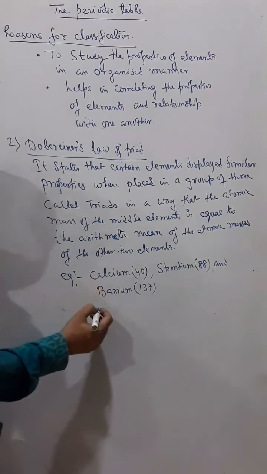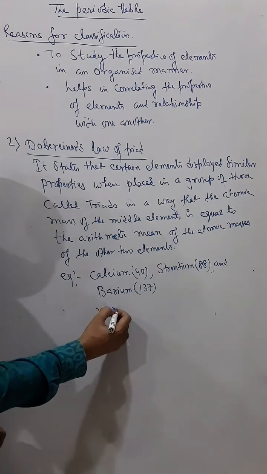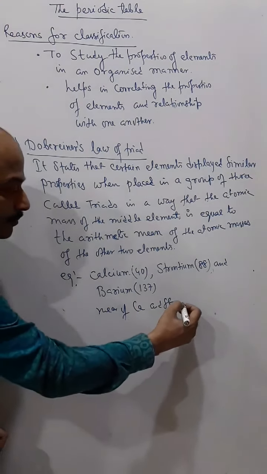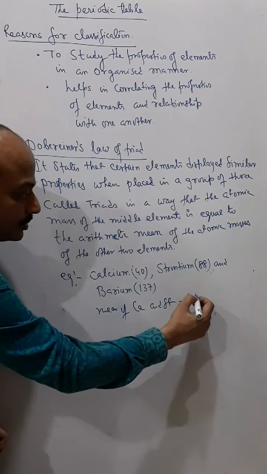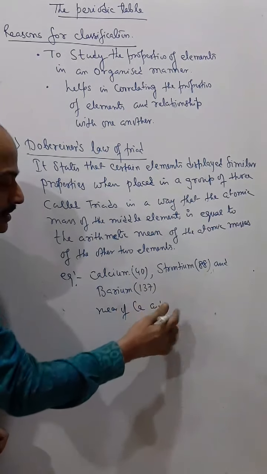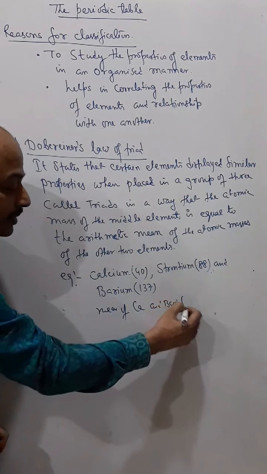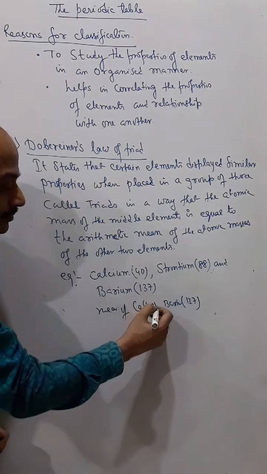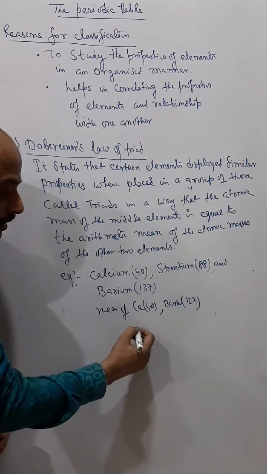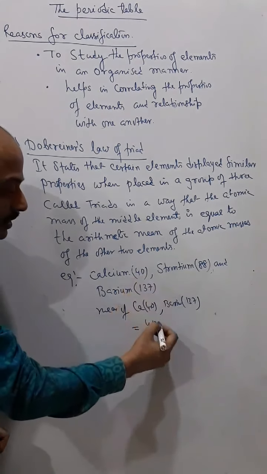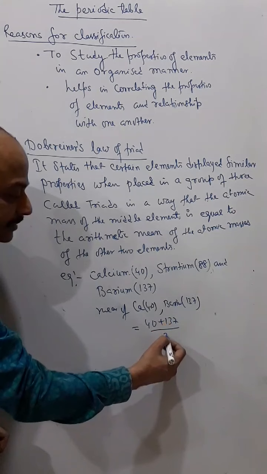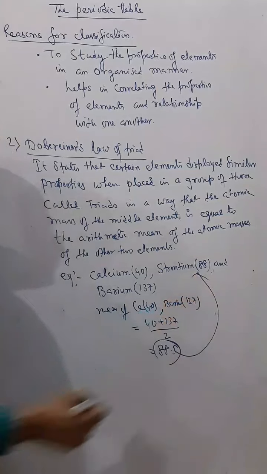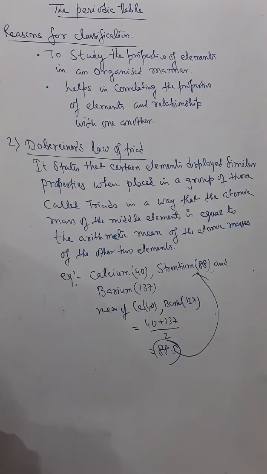For example, if you find the mean of calcium and barium, barium is 137, calcium is 40, then I take the average of 40 plus 137 and divide by 2, I get 88.5, which is approximately the atomic weight of the middle element.